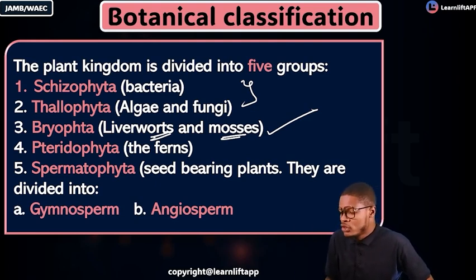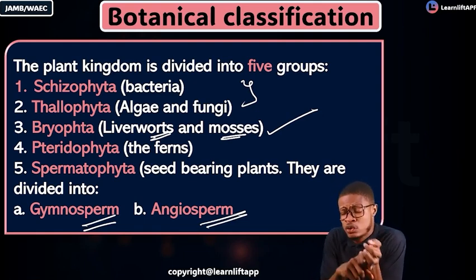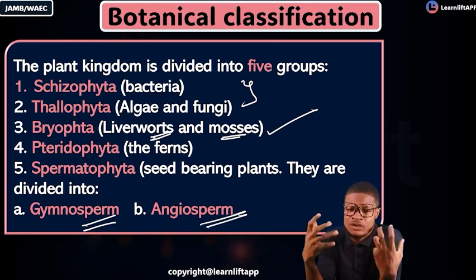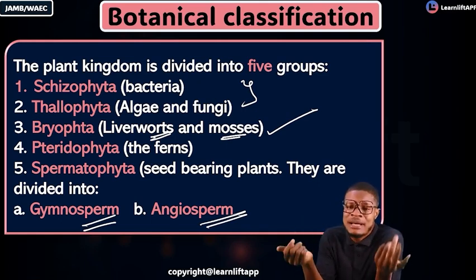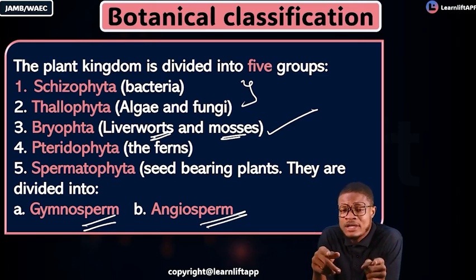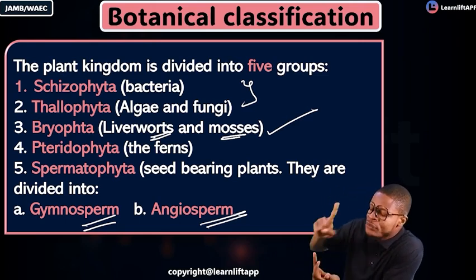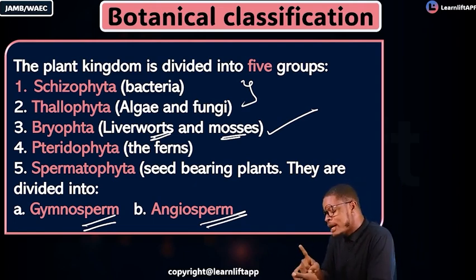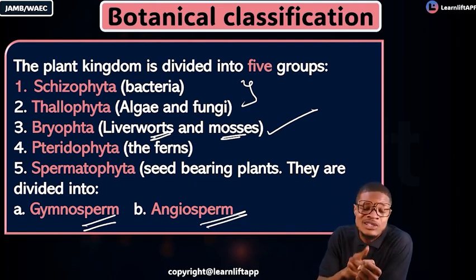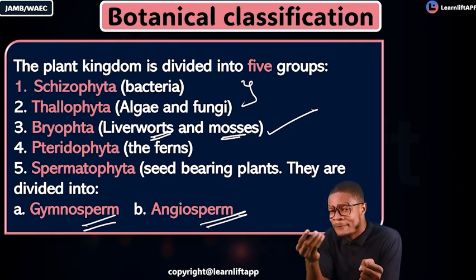Number 1 are the gymnosperms, your gymnospermiae and angiospermiae, or the gymnosperms and the angiosperms. The 2 of them are under your spermatophyta, and your spermatophytas are the seed-bearing plants. Now, give me the 5 classification that we have: your schizophyta, your talophyta, your bryophyta, your pteridophyta, and your spermatophyta. Don't forget, it is schizo, then talo, then bryo.